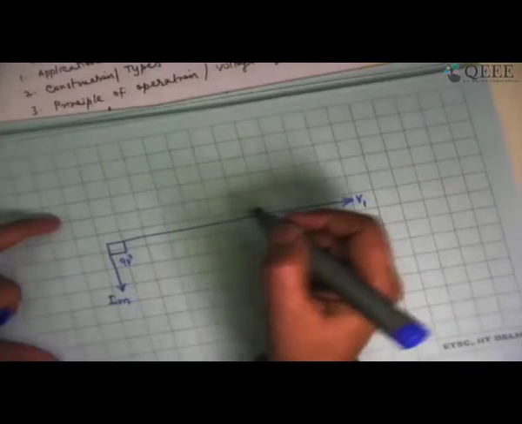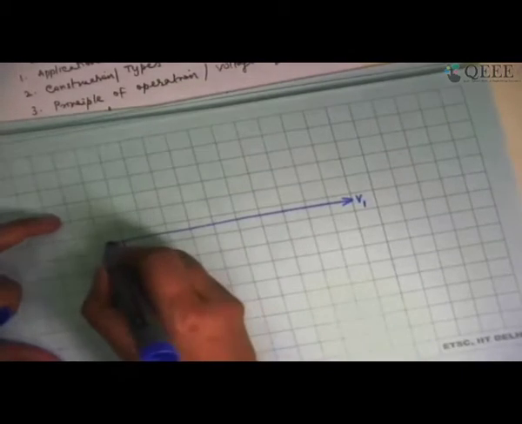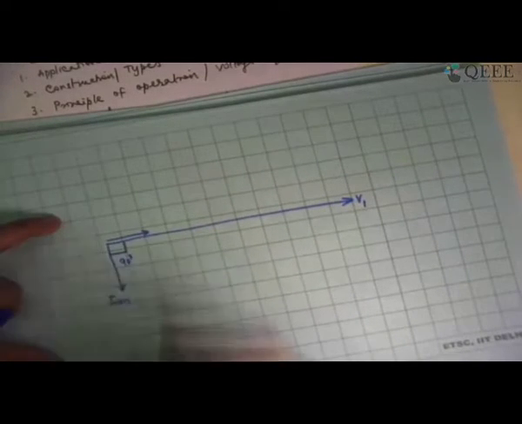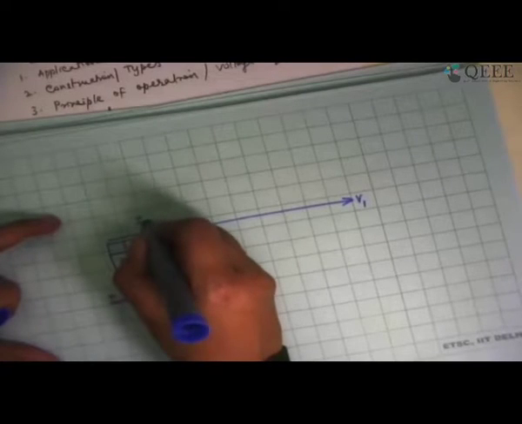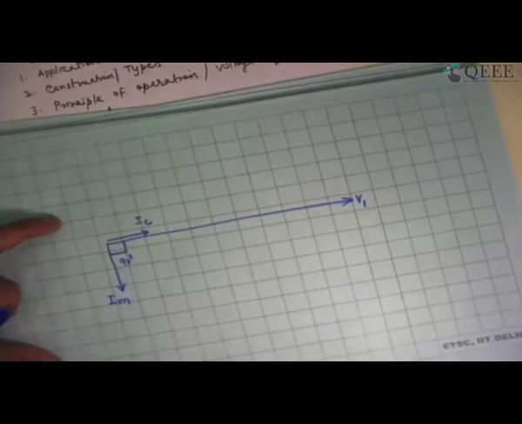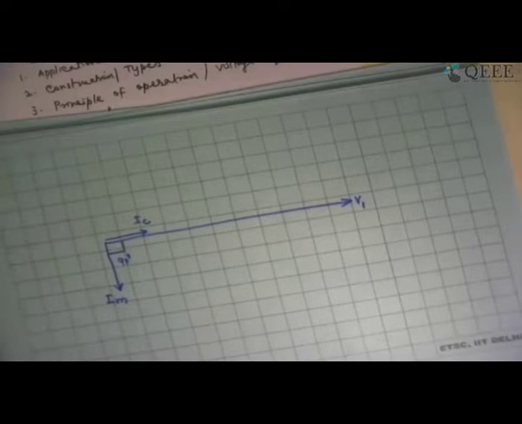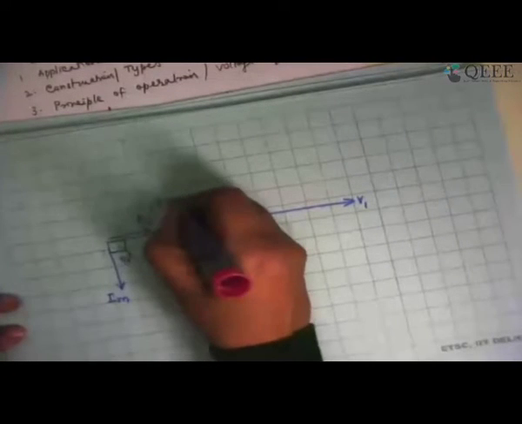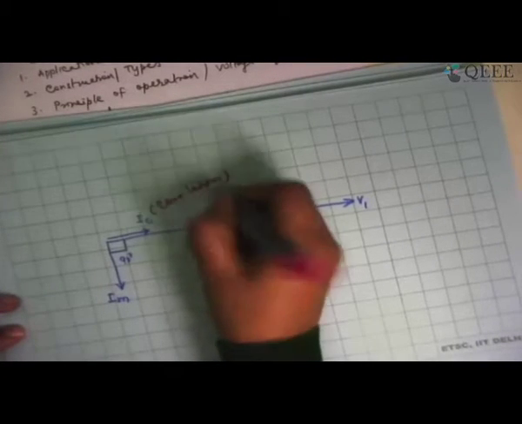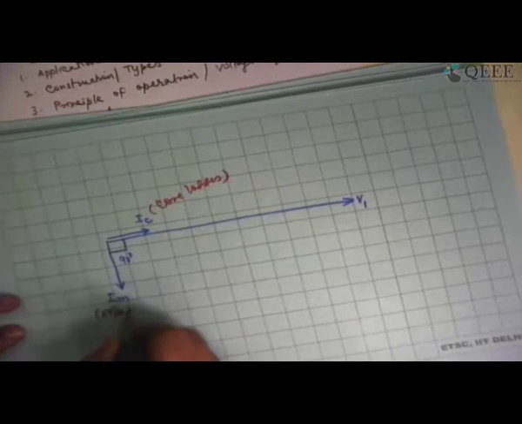If the core is badly designed, I'm going to have a huge amount of eddy current loss and hysteresis loss. So whatever I draw as IC, the core loss component of current, will also be quite a large value. So I have IC as the resistive component of current, which is representing core losses. This is the magnetizing current.